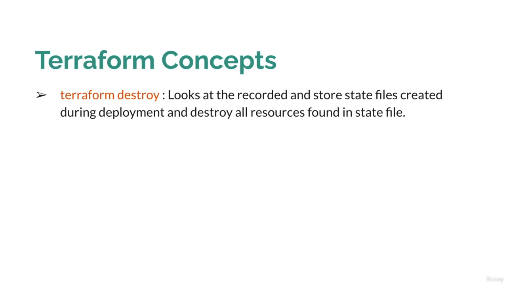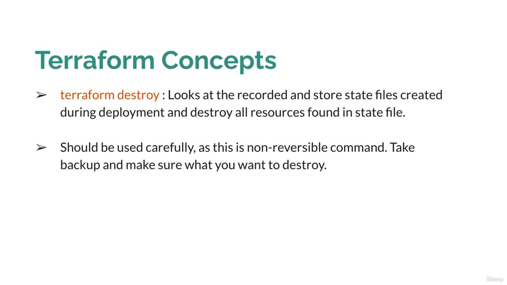So Terraform destroy will read the state file and start deleting the resources which are part of your state files. Terraform destroy should be used very carefully because this is a non-reversible command. Once you fire Terraform destroy, you cannot reverse your action, right? So whenever you use Terraform destroy, you need to be more careful before executing this command.